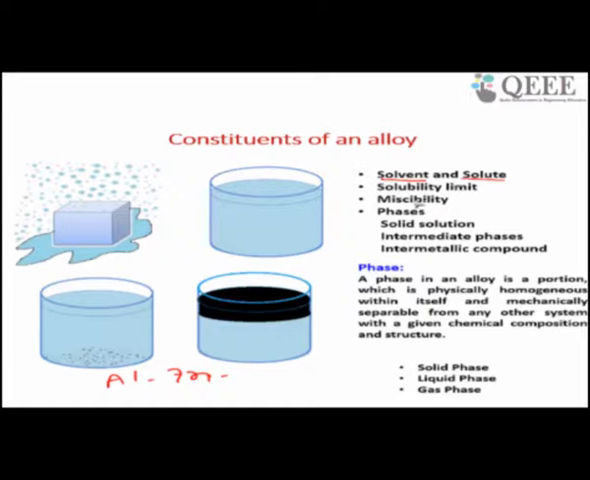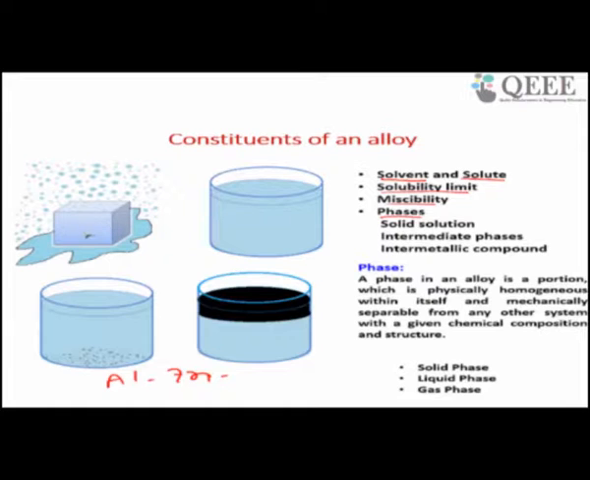Next one is solubility limit. Solubility limit tells you how much solute can be dissolved in the solvent in a solid solution. That is solubility limit. I will come here to tell what is solubility limit. Next one is miscibility. I will tell miscibility also after the phases. Then phases. I will tell you the phases with an example.